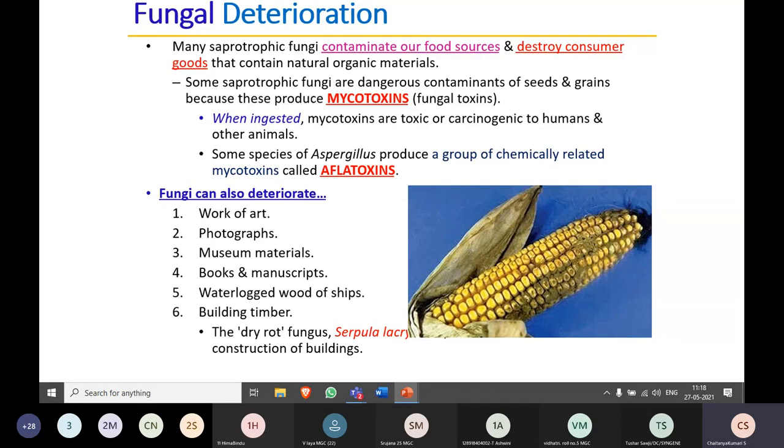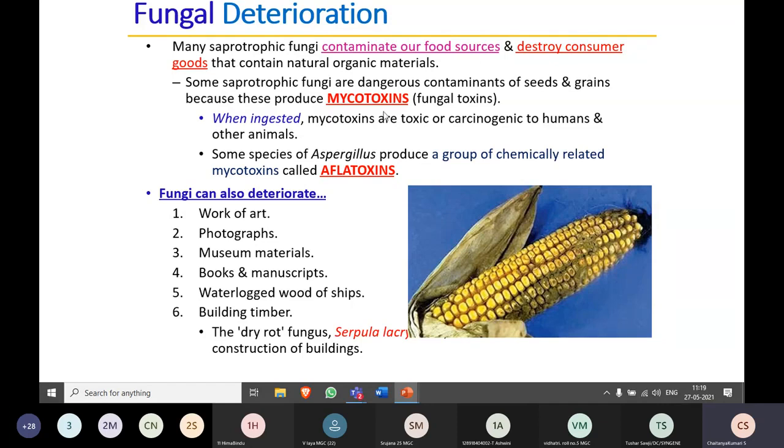These mycotoxins can also be present in red chilies. If you split a red chili, inside you can see some black coloration as well as green coloration. That is nothing but fungal growth, and there is a possibility of the production of these mycotoxins. So that type of grains and seeds should be avoided, right?